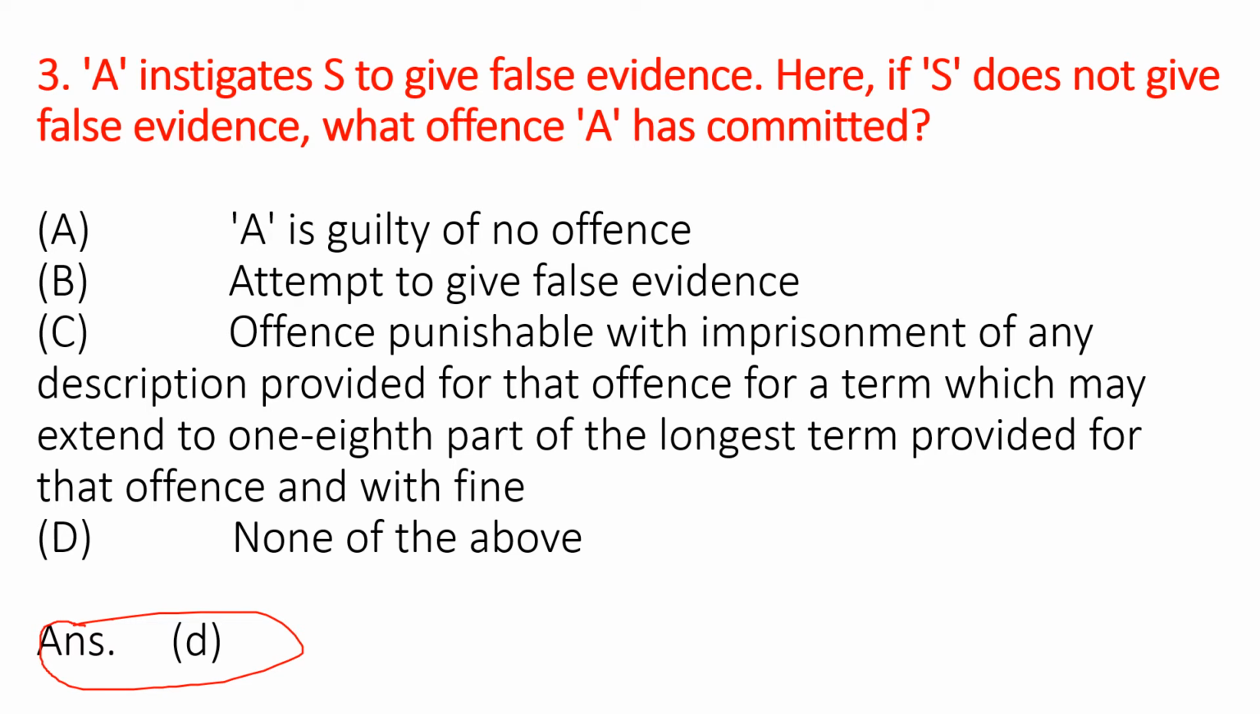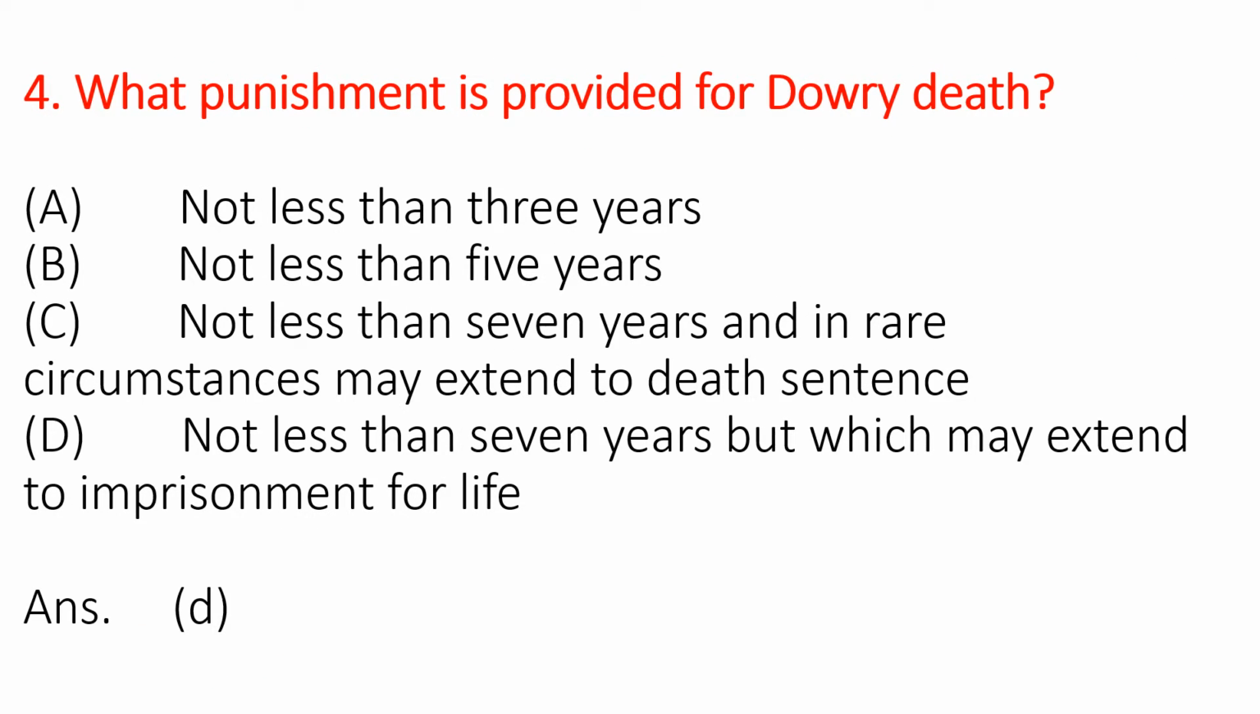Now let's move on to the fourth question. What punishment is provided for dowry death? We have got four options here. The first option, that is A, is not less than 3 years, B not less than 5 years, C not less than 7 years, and in rare circumstances may extend to death sentence, D not less than 7 years but which may extend to imprisonment for life. So the correct option is D, that is not less than 7 years but which may extend to imprisonment for life. Let's move on to the next.